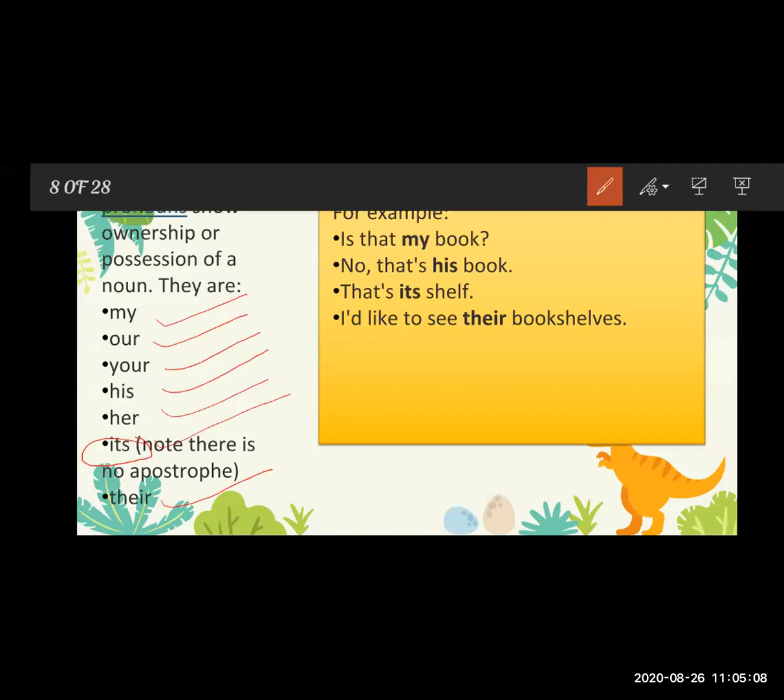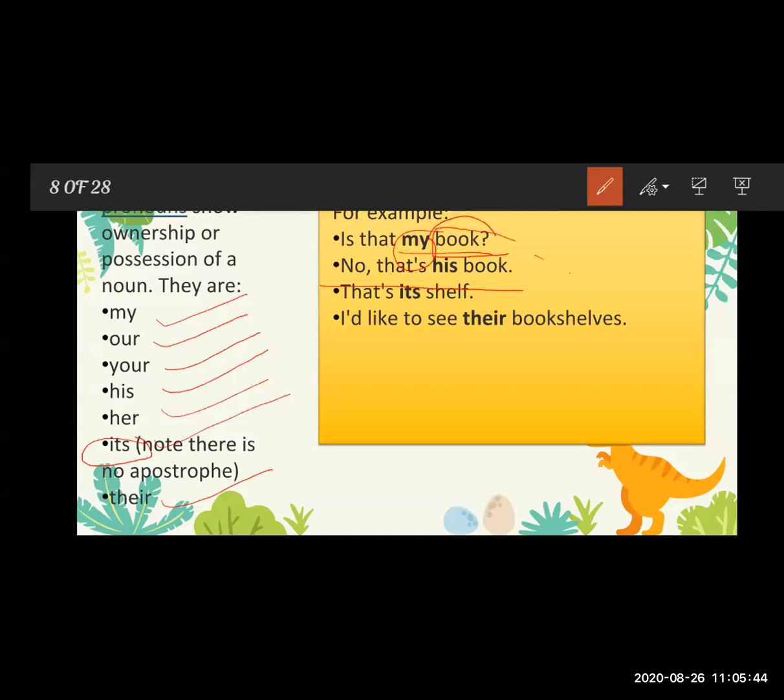It is my book. So see, in this sentence, my book means there is a book, and it is the possession. The my is showing the possession of the book. Now see the second sentence. That's his book. So in this sentence, the his is showing the possession of the book. It means that is not my book, that is his book. The possession means the owner of the book, that person, it is his book.